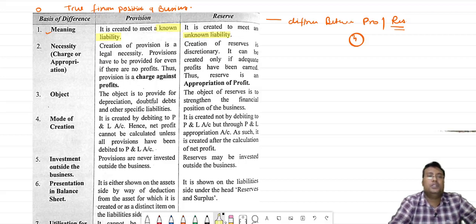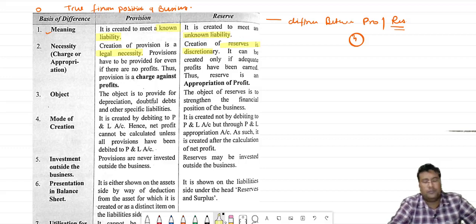Provision creation is a legal necessity. It means it is a legal thing which you have to provide. But reserve is not a legal necessity.